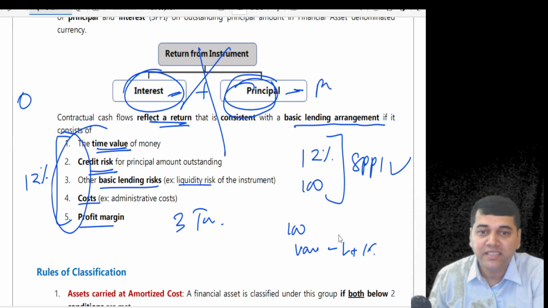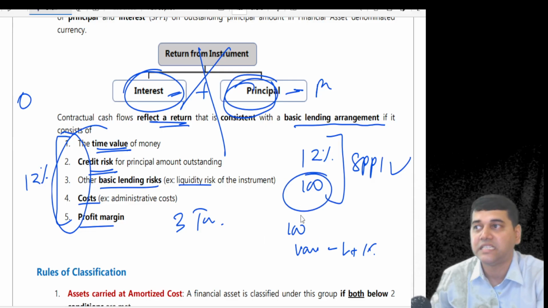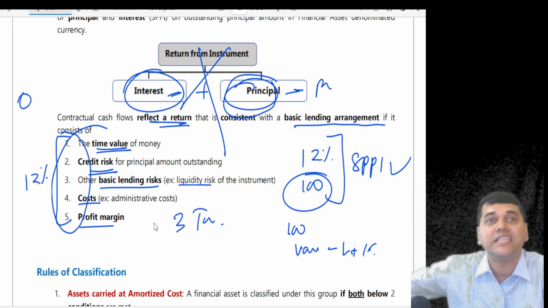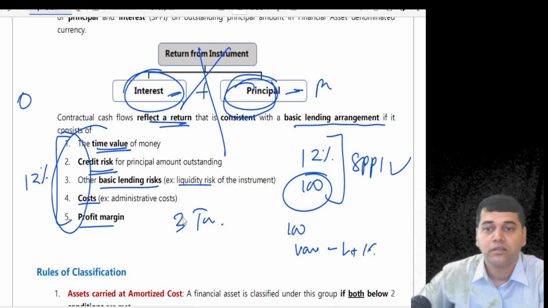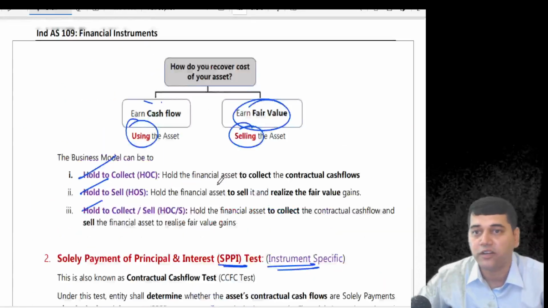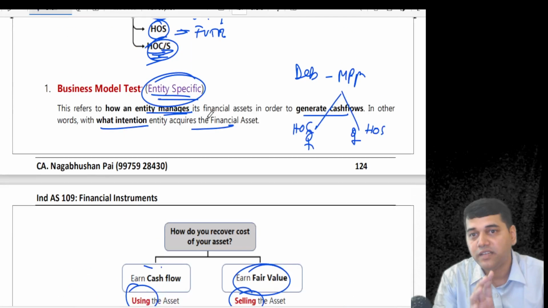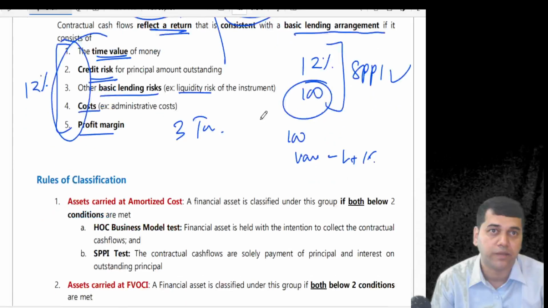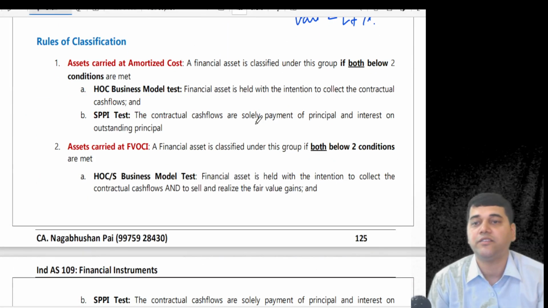What they pay me is not principal plus interest. Why? Because it is 3 times, there is a leverage there. That's why this is called a SPPI test. Are you clear? See, one is the entity specific test we have to apply, another is the instrument specific test we have to apply. Okay, now let's come to the classification.